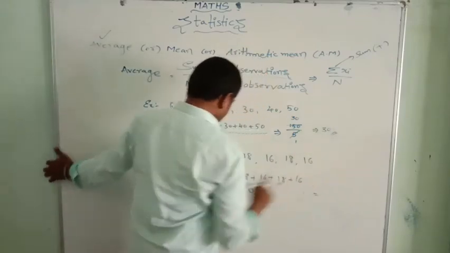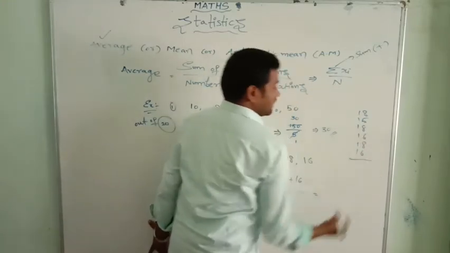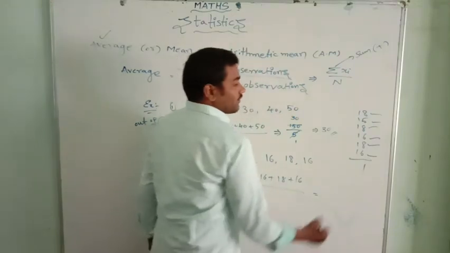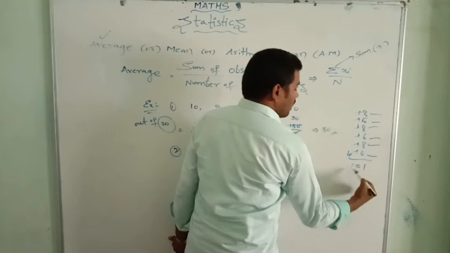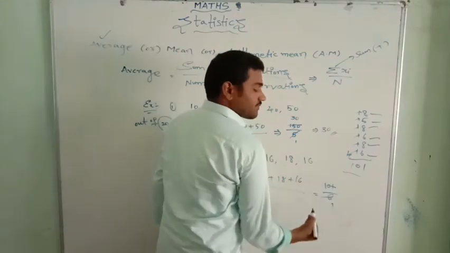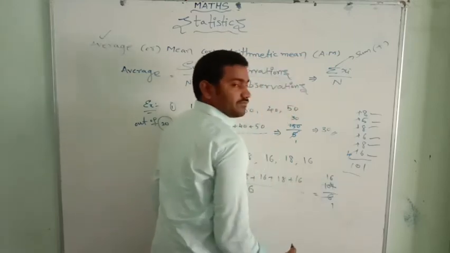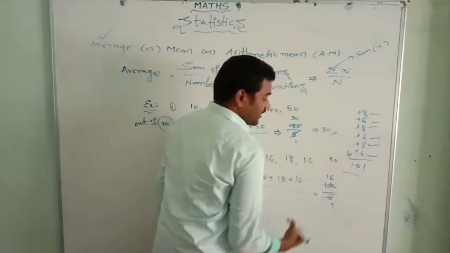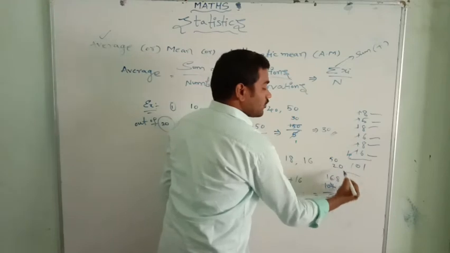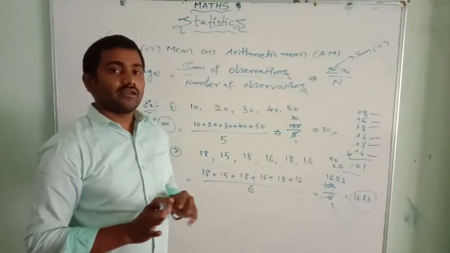Adding: 18, 33, 51, 67, 85, 101. So 101 by 6. 6 ones are 6, 4 left, that is 41. 6 sixes are 36, 5 left, that becomes 50. 6 eights are 48, 2 left, that becomes 20. 6 threes are 18, so the answer is 16.83. This is your average marks in the exam out of 20.